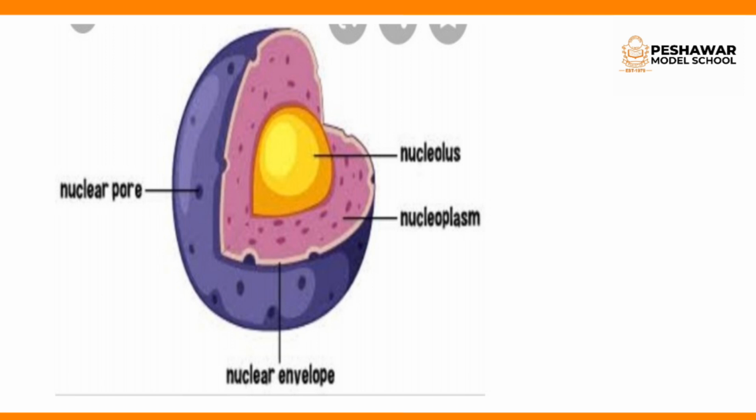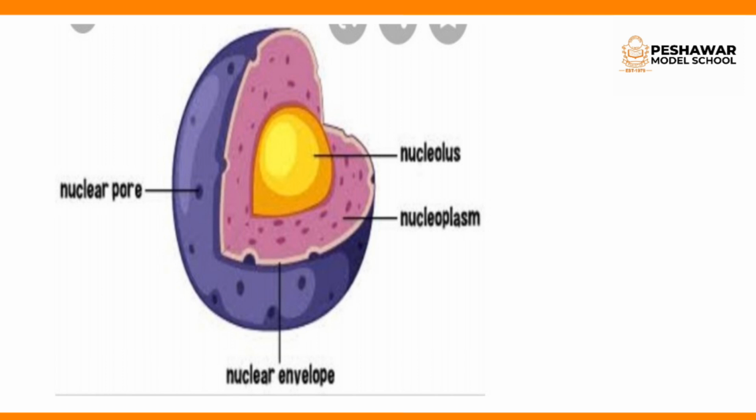So this is the structure of the nucleus. You can see that the yellow-colored nucleolus is present inside the nucleus. It is the cut portion. The blue color is the nuclear envelope. The two blue layers, the outer and the inner, are the two covers of the nucleus, and the nuclear envelope has nuclear pores. Small pores are present in the nucleus, and in between the nucleolus is present, which may be one or two in number. The nucleoplasm is the gel-like, granular material present inside the nucleus, and it controls the activities of the nucleus. Clear? So in this way, the nucleus plays an important role in the cell.